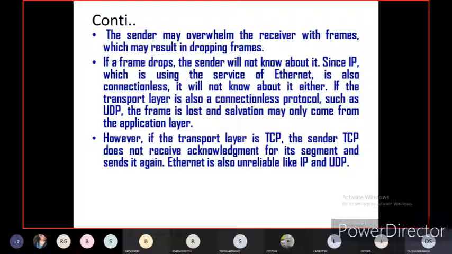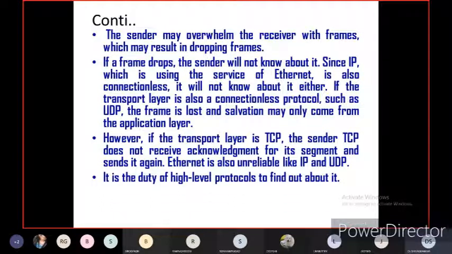Ethernet is also unreliable like IP and UDP because Ethernet is both a connection-oriented and connectionless protocol. As I told you, Ethernet supports both local area networks as well as wide area networks. Wide area can be connection oriented or connectionless. That's why Ethernet is also unreliable like IP and UDP when it is a connectionless protocol. It is the duty of the high level protocol to find out about it.